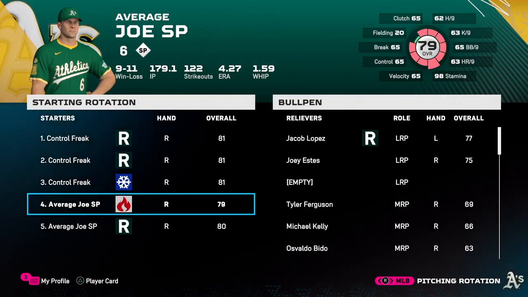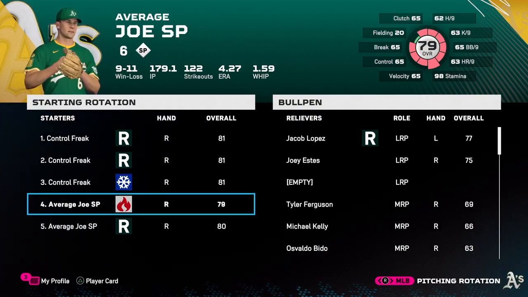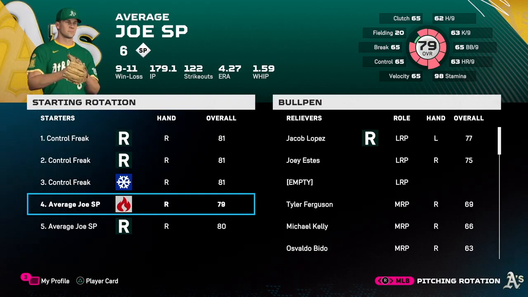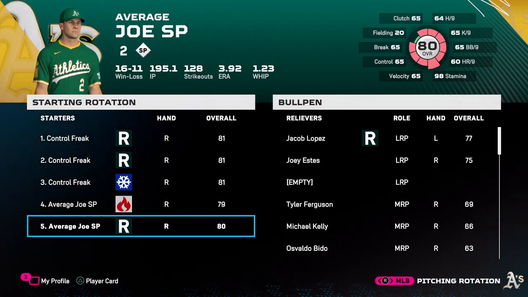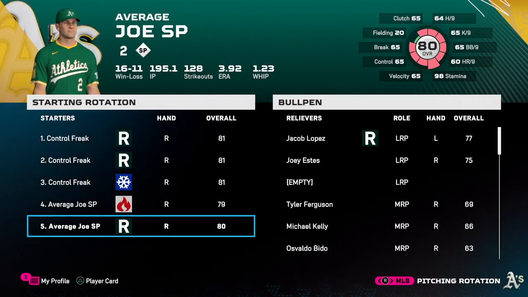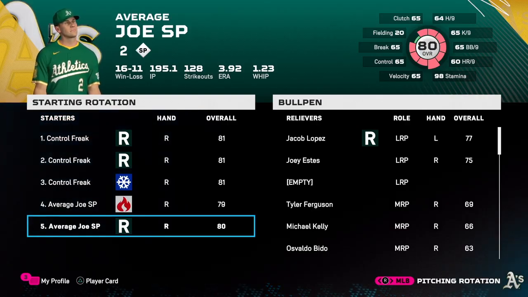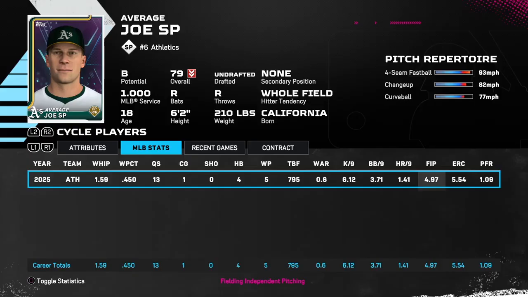Average Joe 1 had 179 innings pitched, so definitely lower than the Control Freaks. He had a 4.27 ERA and a 1.59 WHIP, significantly higher than the Control Freaks. Average Joe 2 did perform a little bit better than Average Joe 1. 195 innings, 3.92 ERA, and a 1.23 WHIP. Pretty solid. And I'll just show you quickly here as well that Average Joe 1 here had a 4.97 FIP. So trying to cut out any impact of defense, he still performed worse by this metric than any of our